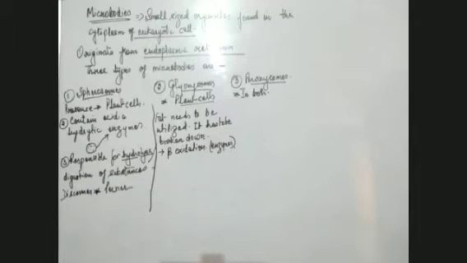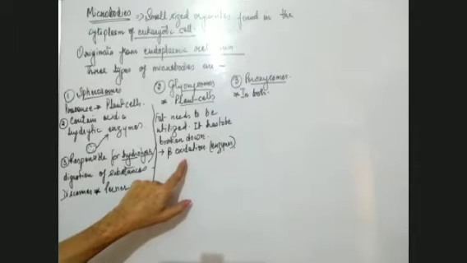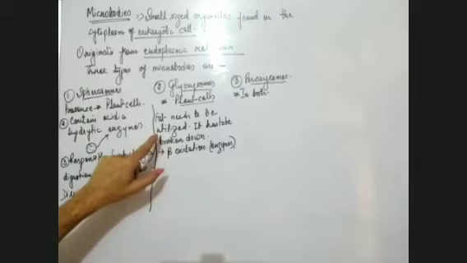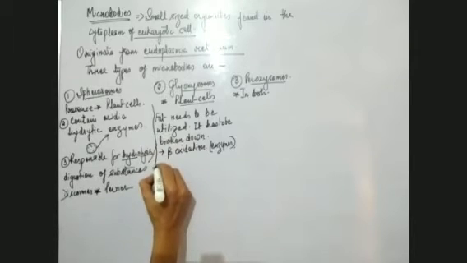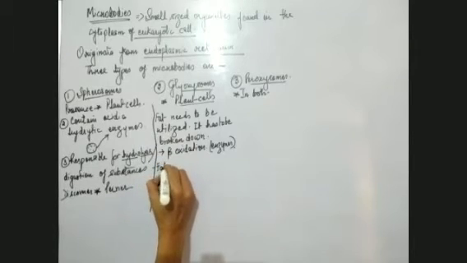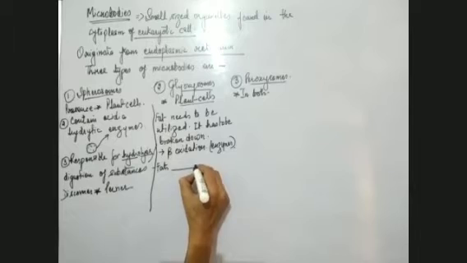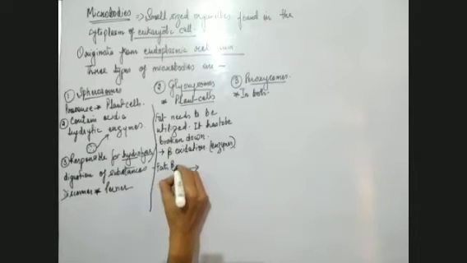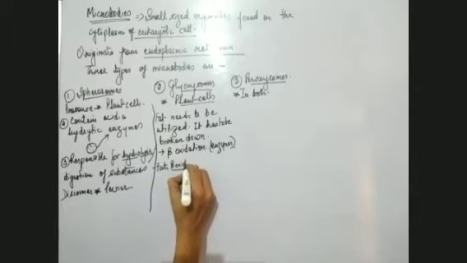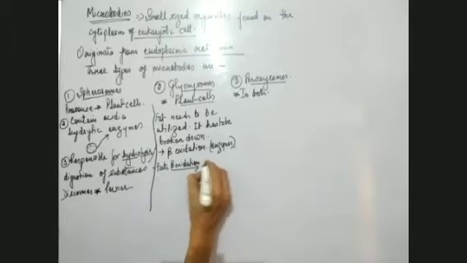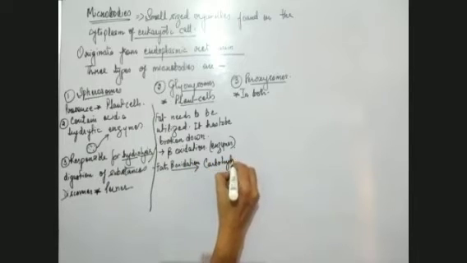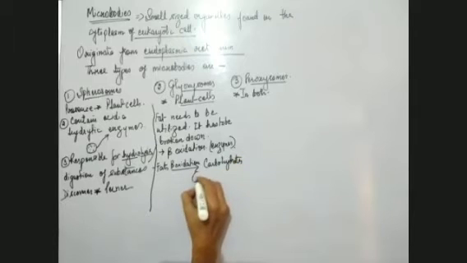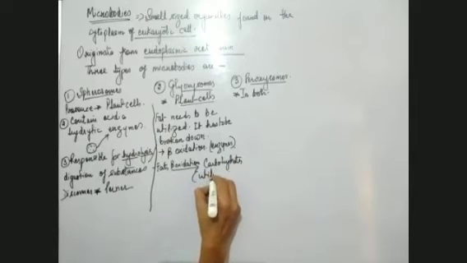This fat has to undergo the process of beta oxidation so that it can be utilized. So we can also write it down like this: fats undergo the process of beta oxidation to get converted into carbohydrates, and in the form of carbohydrates the fat is utilized.